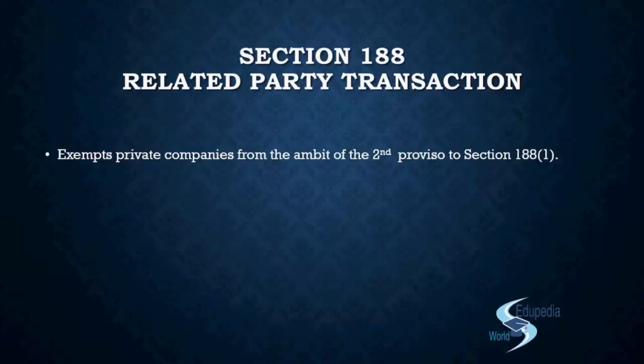So now let us again go to a little background, right? What happens in a private company? So we have already discussed section 184. You remember 184 dealt with the disclosure of interest by directors, right? So what did we see over there? That now the exemption notification allows those directors to disclose their interest and then participate. And why was it done so? Because the company actually faced a lot of compliance issues in their performance.